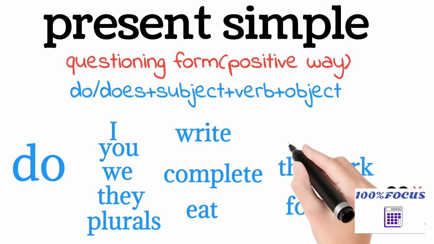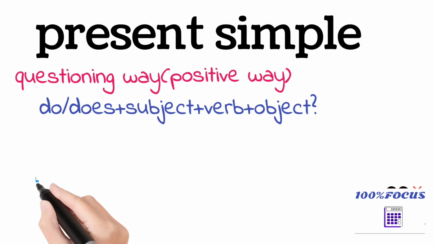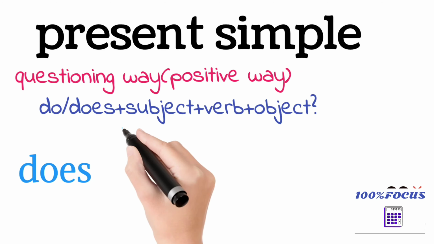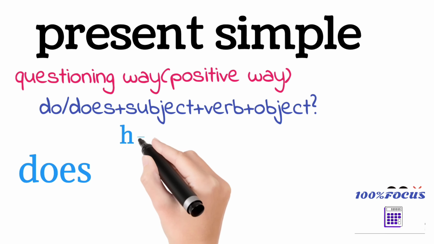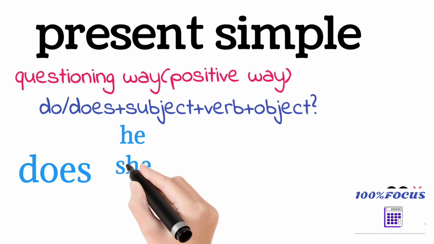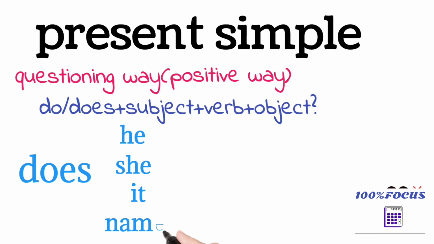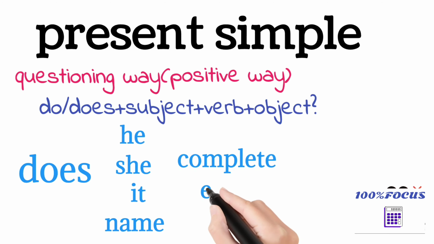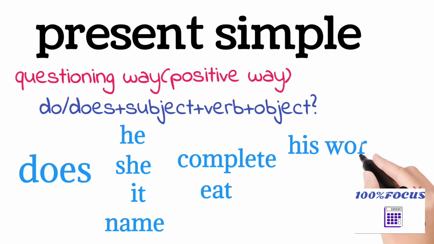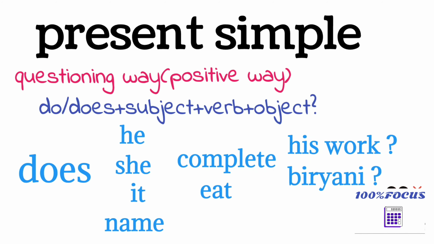Now we are going to know when to use does. Depending upon the subject, we are going to use do or does. There we used do. Here we are going to use does. When the subject is he, she, it, and any name. Any name means a single person, not plural, singular. When a single person is there, we are going to use does. He, she, it, and any singular name, we are going to use does.